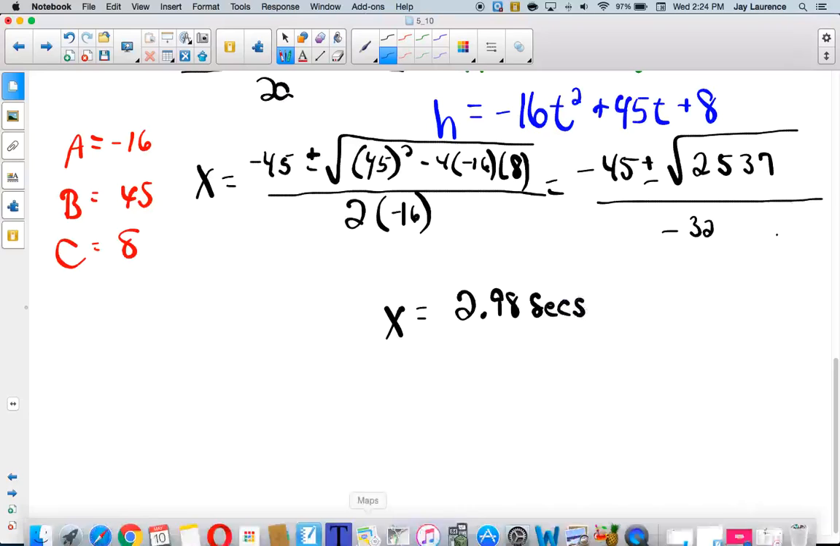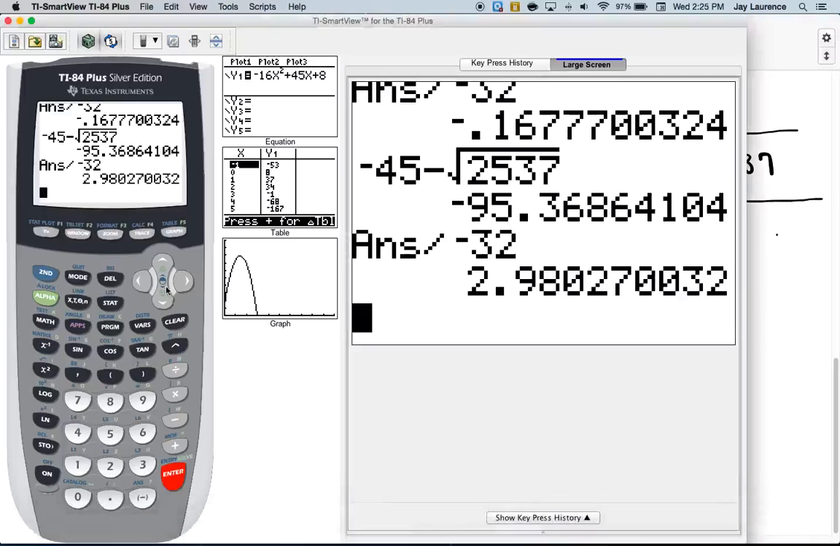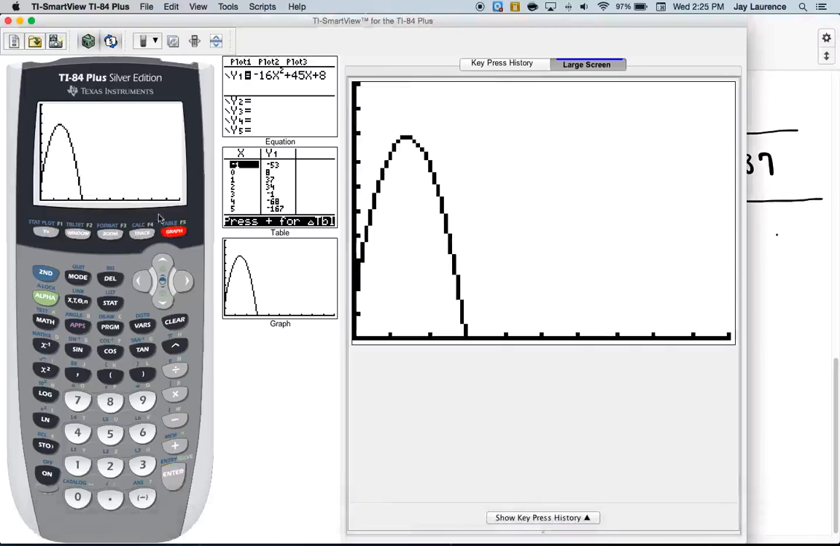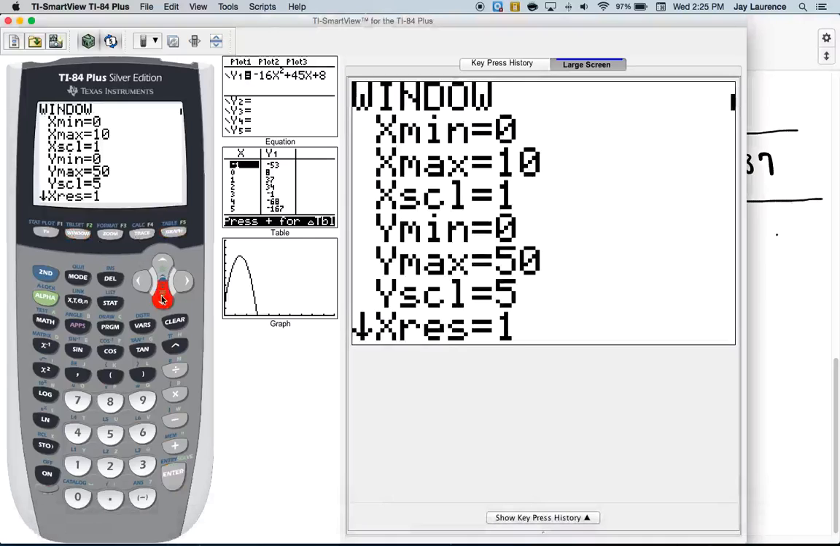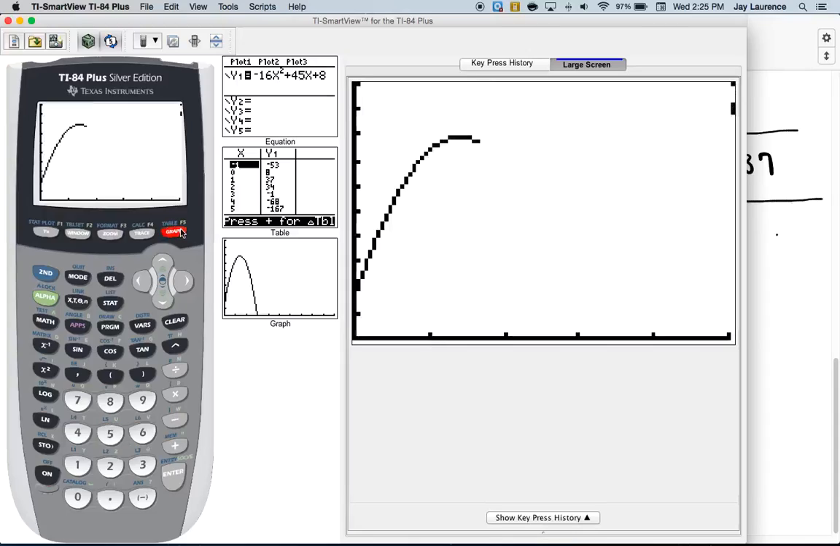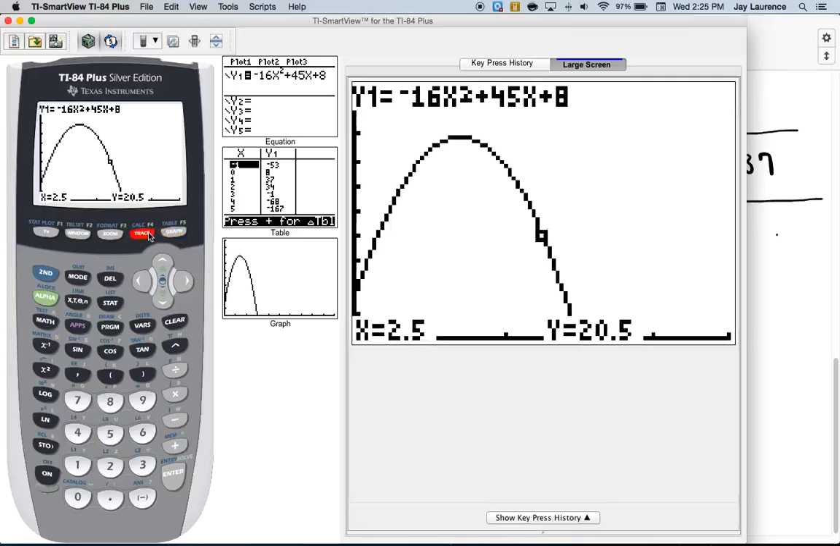But if I go to my graph here, check out this graph, and you see here I have the parabola being graphed. Let me change that x window. We don't need to see 10. Let's go to 5. Okay, that looks a little bit better. And I hit trace. Hey, look, at 2.5 seconds, the ball is 20.5 feet off the ground. That's what that's telling me. X is like t, 2.5 seconds. H and y are the same. That's the height off the ground.